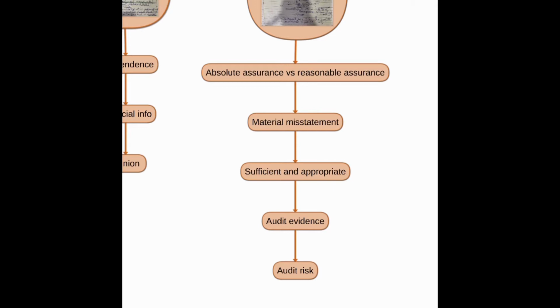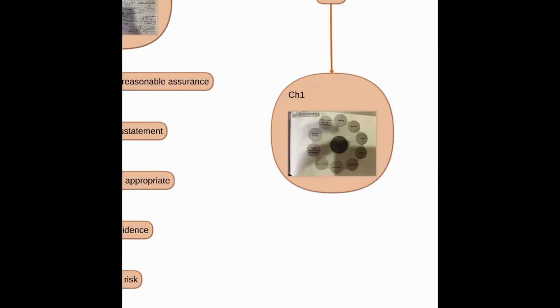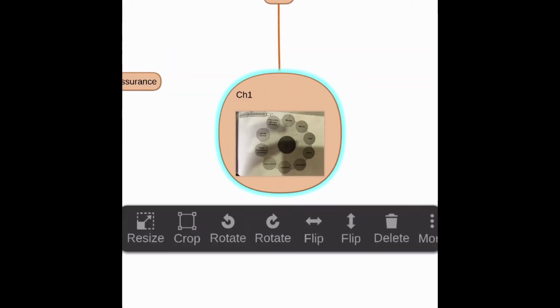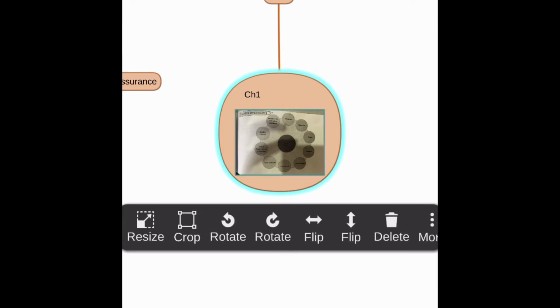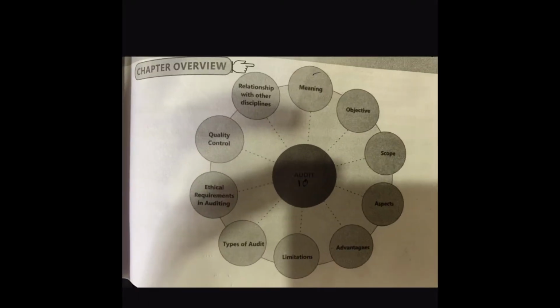I think we didn't learn what is sufficient and appropriate audit evidence and what is audit risk. We'll learn this in chapter 4. And in chapter 1 we saw the meaning, objective, scope, aspects of audit, advantage of audit, limitation of audit, types of audit, ethical requirement for auditing, quality control, and relationship of audit with other disciplines.